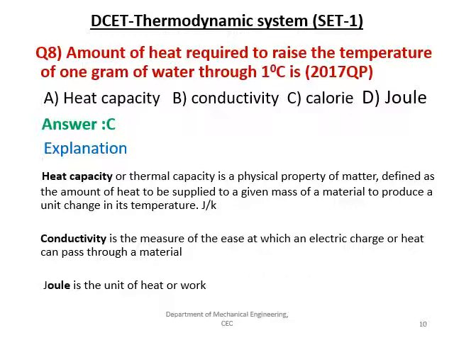But conductivity is defined as the measure of ease of electrical charge flow, or in thermal science we can say it is for the mode of heat transfer in conduction, it is a measure.